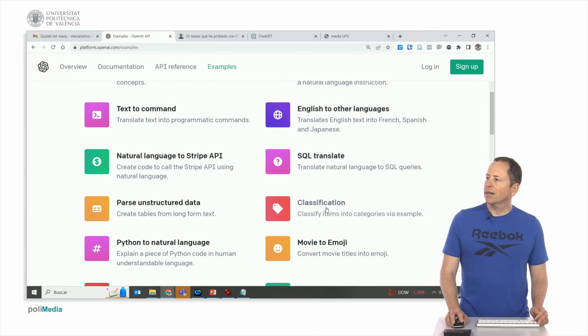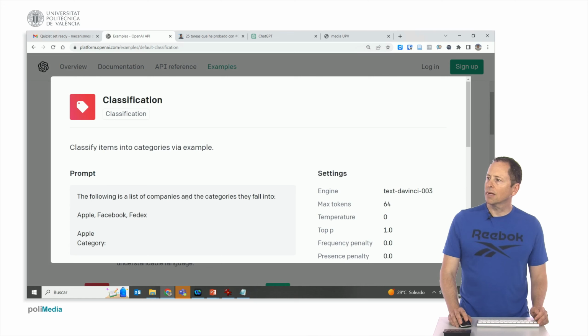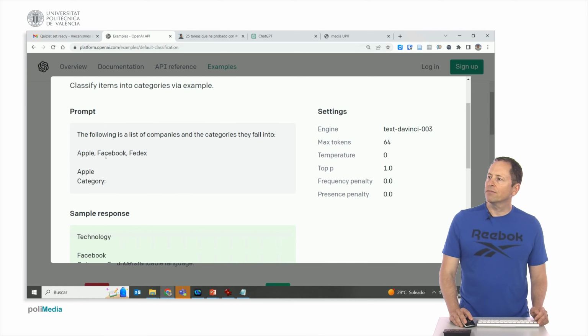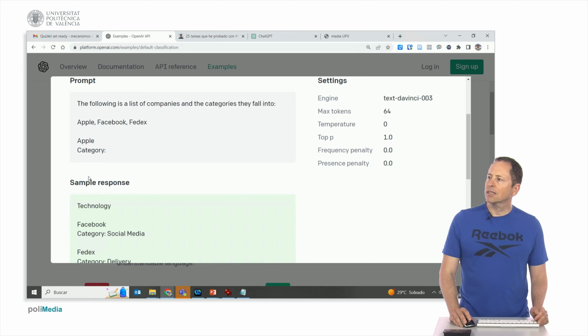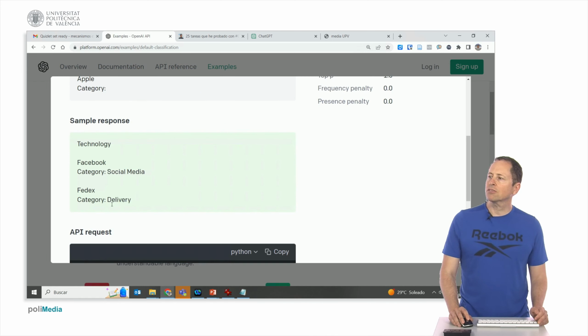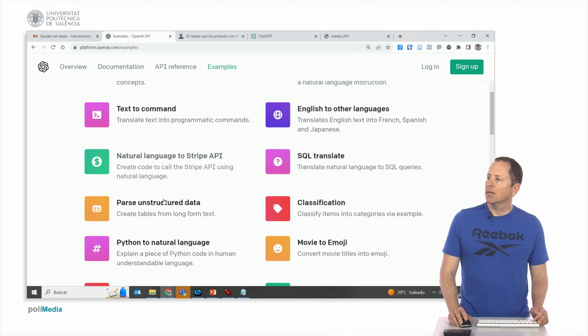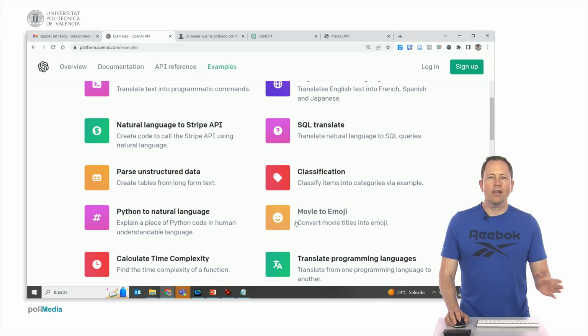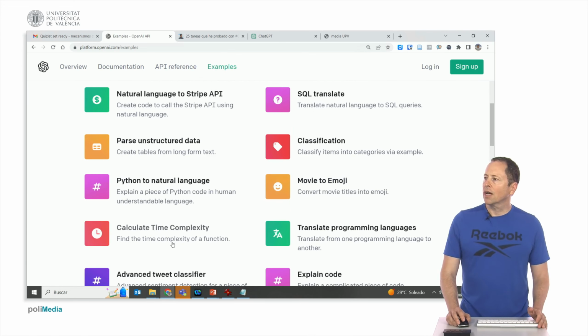Additionally, categorize them into different groups with an example. For instance, when presented with a list of companies of Apple, Facebook, and FedEx, the system identifies Apple into technology category, Facebook as social networks, and FedEx as delivery services. We also have transformed the title of a movie into an emoji. Determine the time complexity of a function.